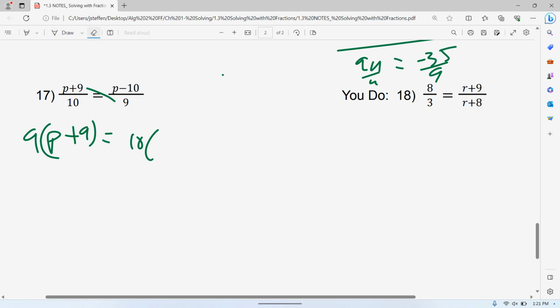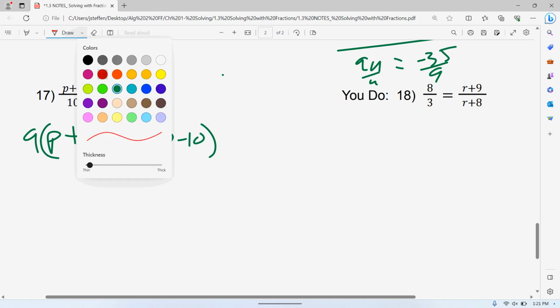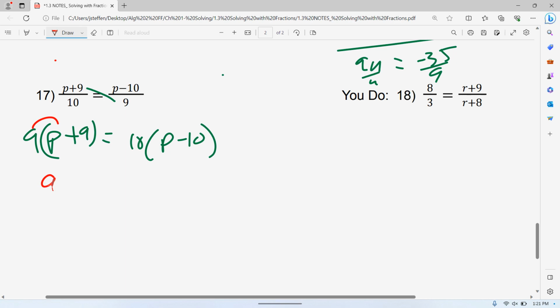Times P minus 10. So now we distribute P plus 81 equal to 10P minus 100. And now we have a problem we can solve.